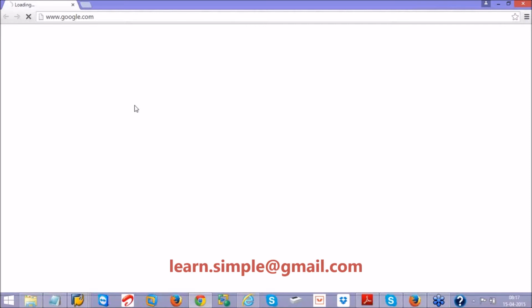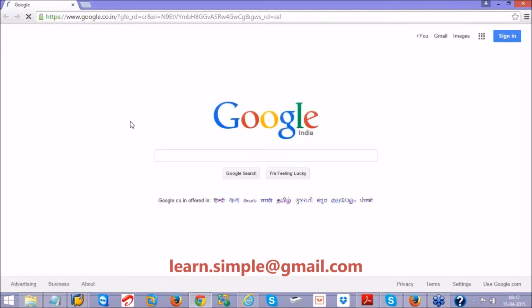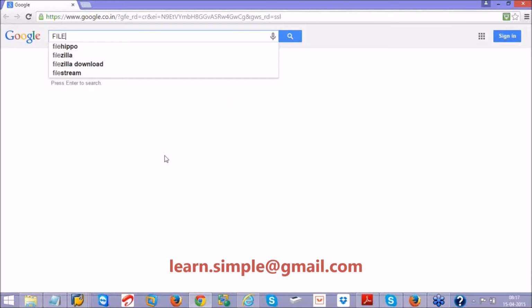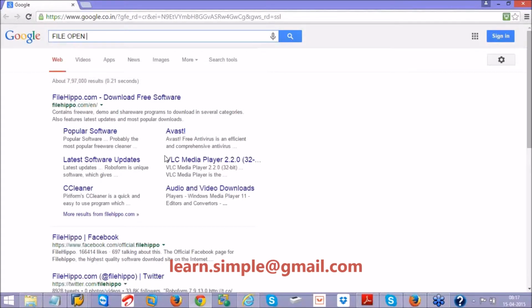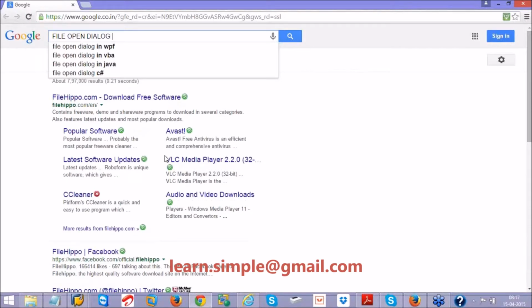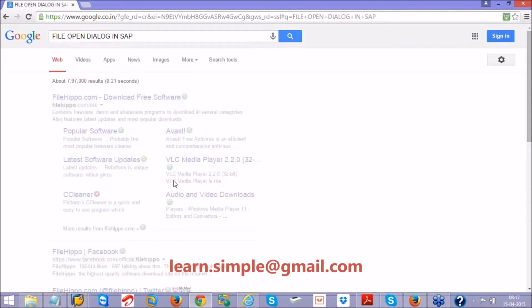So previously we didn't know object oriented programming, so we were using F4 file name. Now we know object oriented programming, so alternately we can also make use of a class and method. And the method name I remembered, that is file open dialog. Let me search.